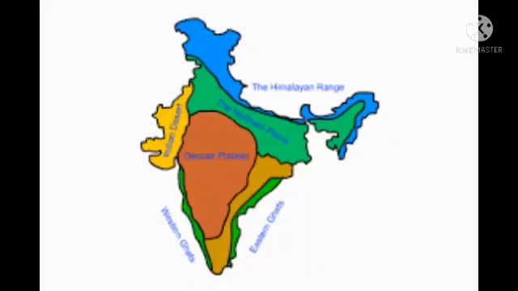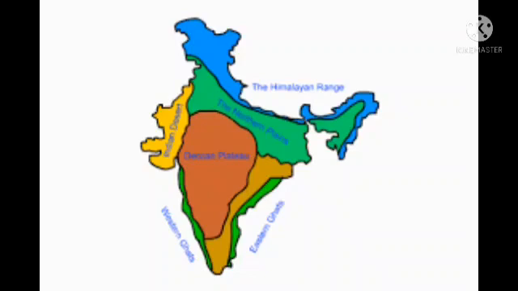Next, physiographic divisions. Landforms are natural features of Earth's surface and include mountains, plateaus, plains, hills, deserts, islands, etc. Our India can be divided into the following physiographic divisions. We have 6 physiographic divisions in India. How many physiographic divisions are there? 6 physiographic divisions in India.